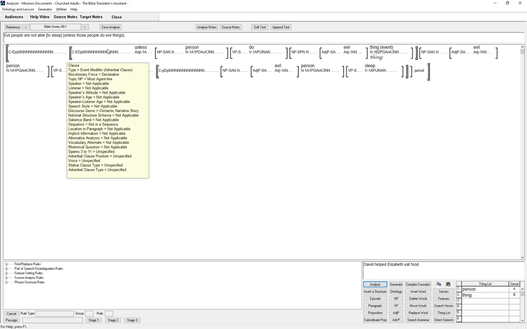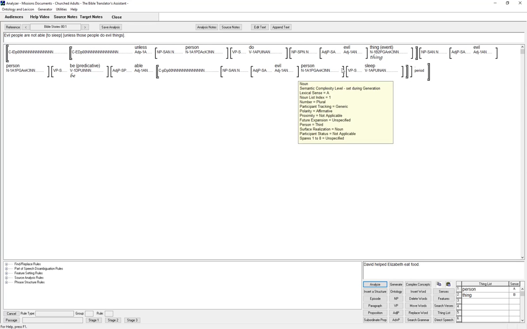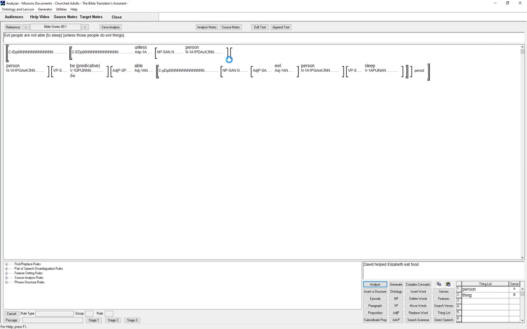But you see, the Phase 2 put the event clause first. Now, I don't know that it's always going to do that, and I don't know that that's how it's going to come out if it's generated. So let's push generate and see what happens. So in the original order, the way I wrote it, evil people are not able to sleep unless those people do evil things. It makes sense. And the reason it makes sense is because those people would already have been mentioned. So we know that those people refers to evil people.